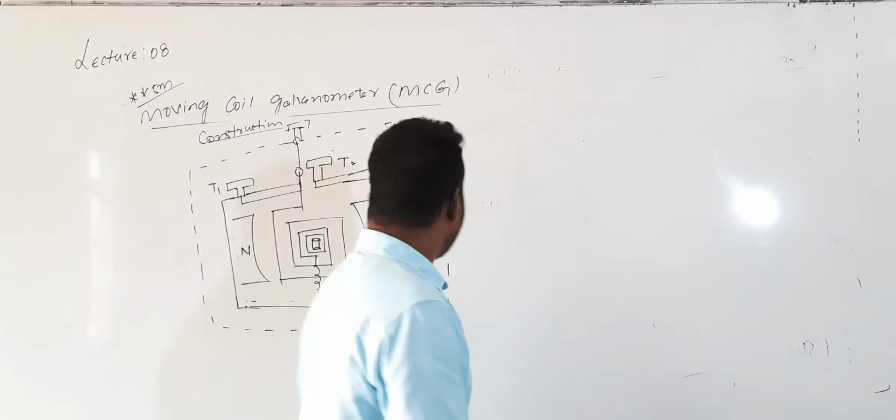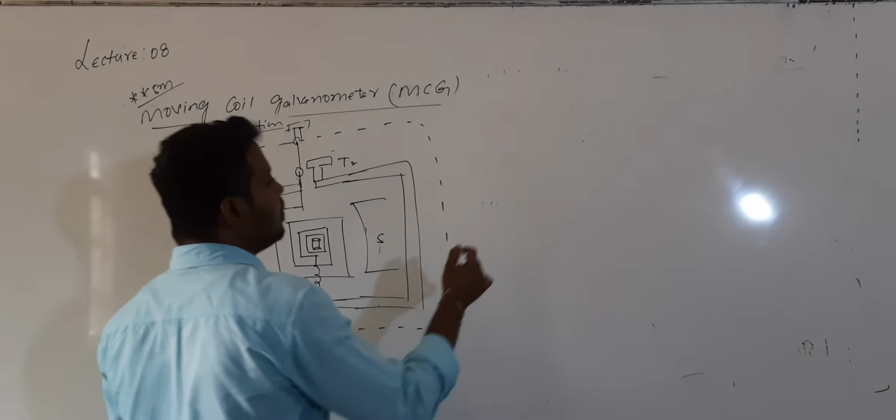This is the enlarged diagram. It can also be shown like this: the north pole, the south pole, and here is our coil. Here one pointer will be there, moving on a scale. So the magnetic field will be like this.